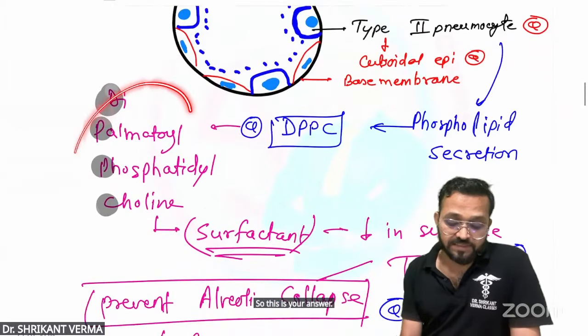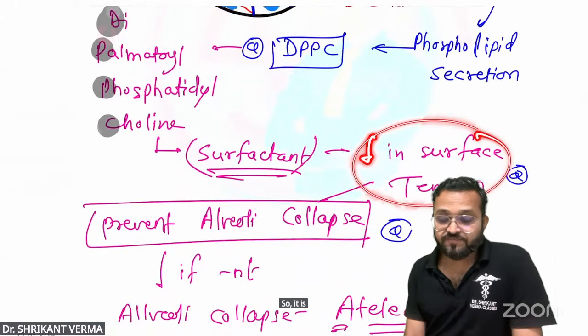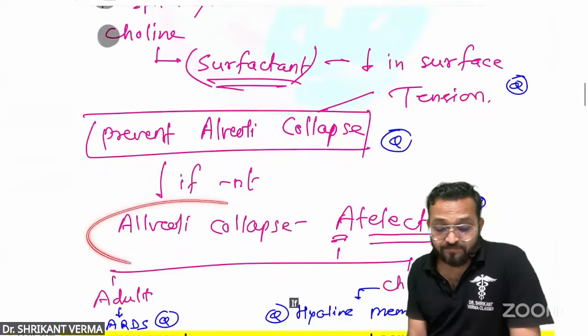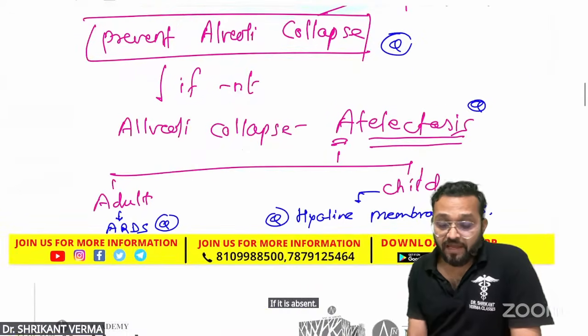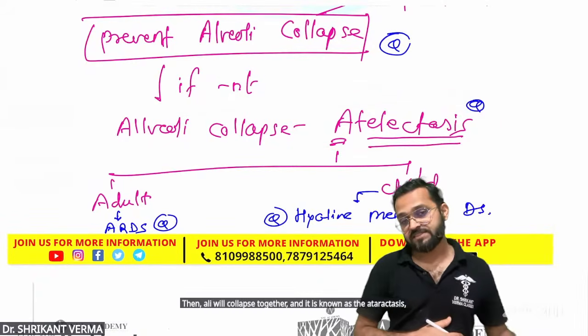Now see, this DPPC is the surfactant. So it is causing a decrease in surface tension, MCQ. So it prevents the alveoli from collapsing. If it is absent, then the alveoli will collapse together, and it is known as atelectasis.